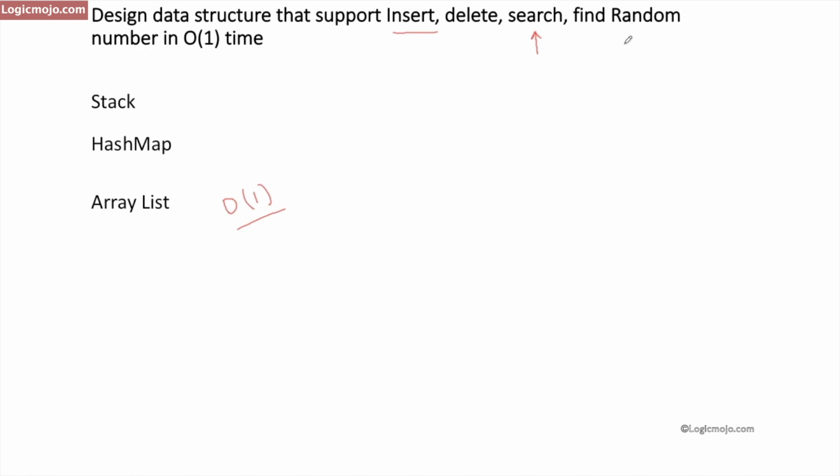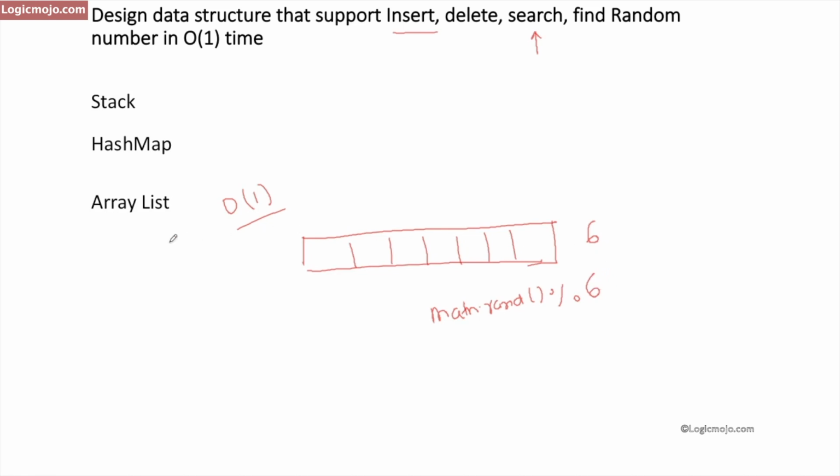Let's see the fourth operation, which is finding the random number in O(1) time. If you see, this is my array list, and in that array list we have lots of elements. Assume for the time being the size of this array list is 6. If I have to find a random number from this array list, we call the function math.rand and do the modulus operator. Please note that when finding a random number in a list, we always use the modulus operator with the size of the data structure. In this case, we pass the size of the array list, which is 6.